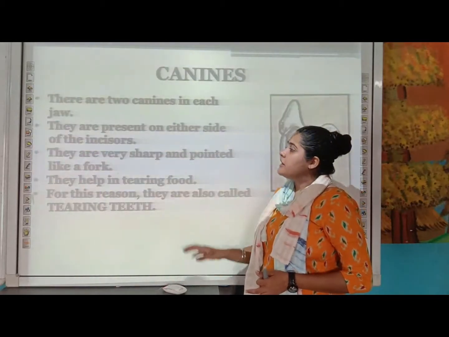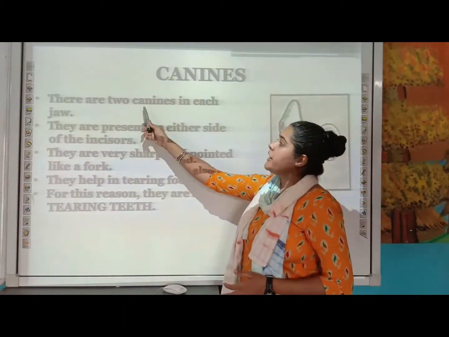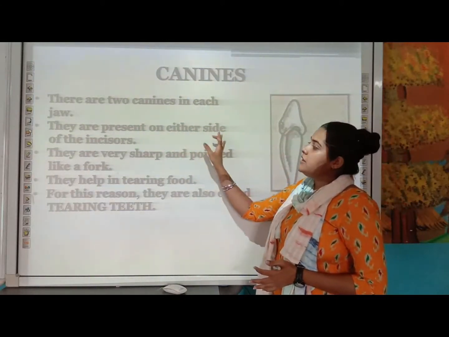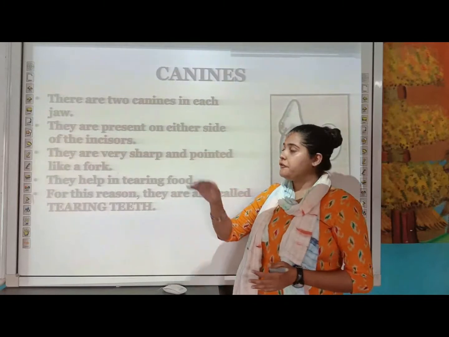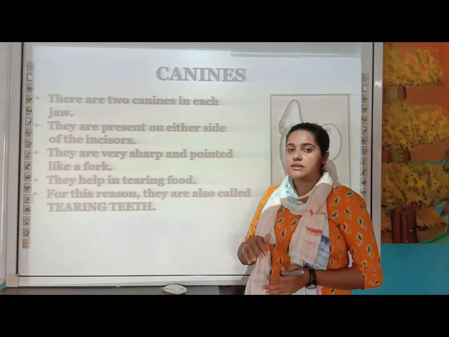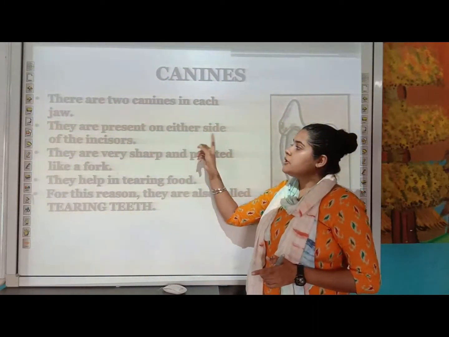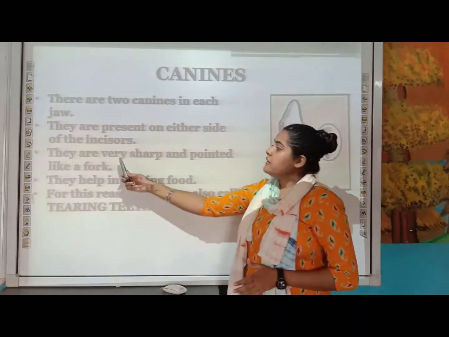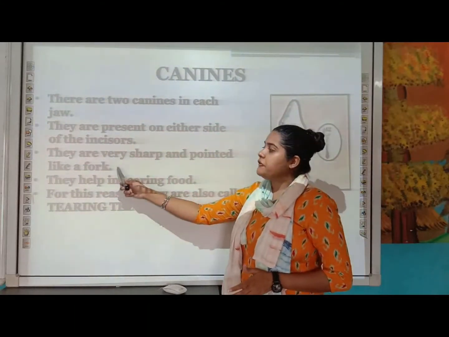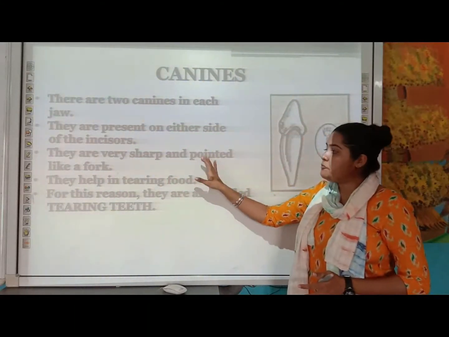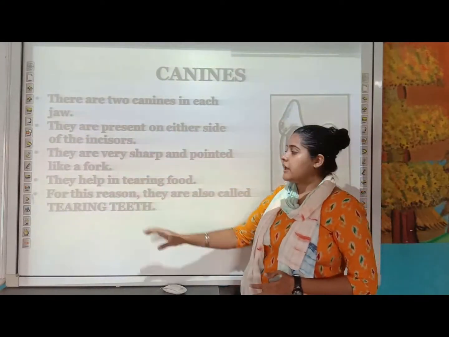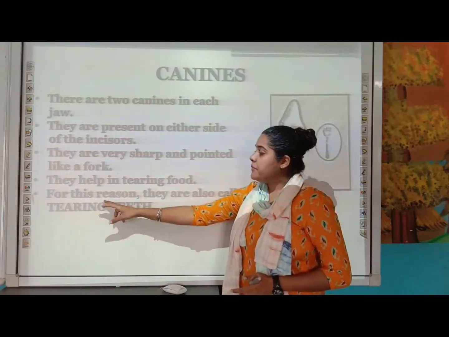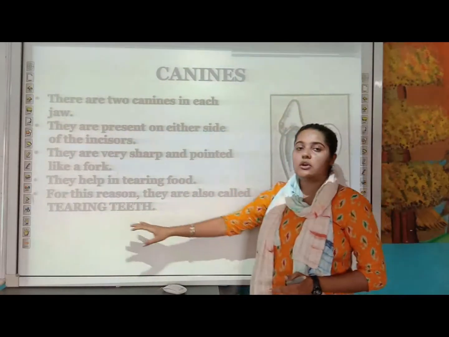Moving on to the next part, that is your canine. There are two canines in each jaw. Okay. So they are present on either side of the incisors. The first four teeth are your incisors, and beside that they have two canines which are found on either side of your incisors. They are very sharp and pointed like a fork. Okay, they are very sharp and pointed. So what is the main role of the canine? They help in the tearing of the food, and because of this reason they are also known as your tearing teeth.